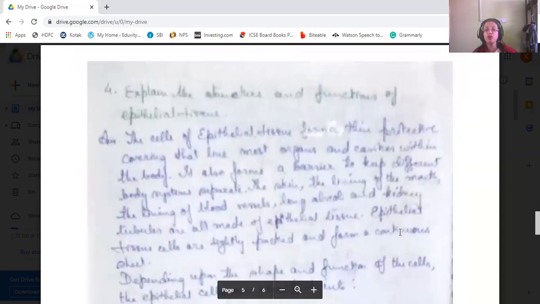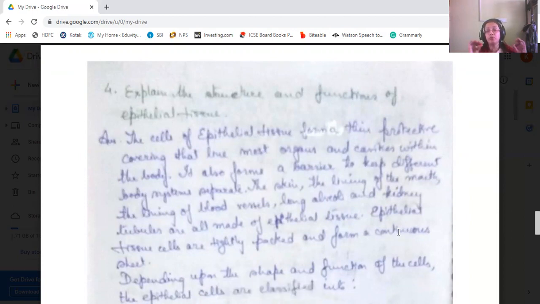Then explain the structure and function of the epithelial tissue. Now, the cells of the epithelial tissue form a thin protective covering that lines most organs and cavities within the body. A single layer of it forms a protective covering lining of both the organs and cavities. It also forms a barrier to keep different body systems separate.